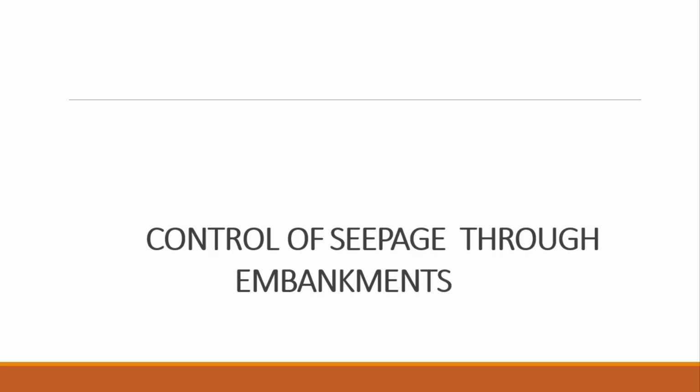Okay. Good morning, students. In today's lecture, we will see control of seepage through embankments. Generally, in earthen dams, one more important part is seepage. Why is seepage important? Because our earthen dam is made of natural material. As it is natural material, if soil is there, immediately what will happen? Some absorption will be there. Due to that absorption, after the absorption rate has completed, saturation will start. Seepage will start, sorry.